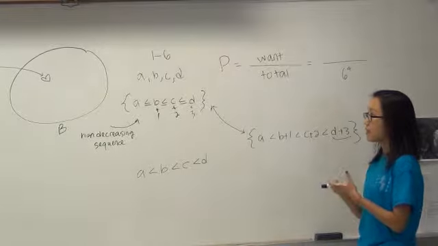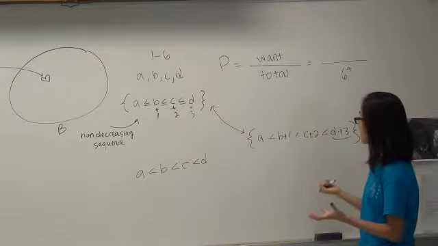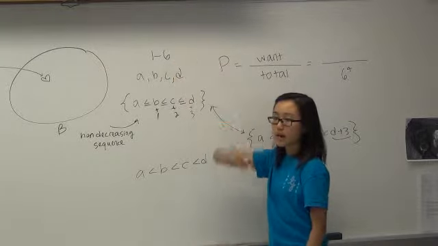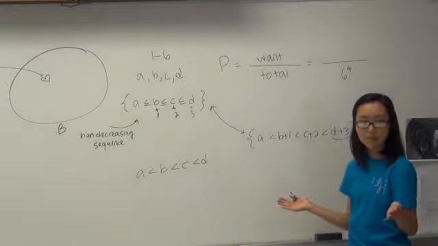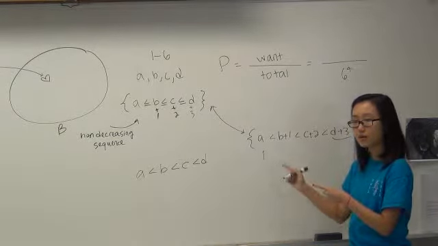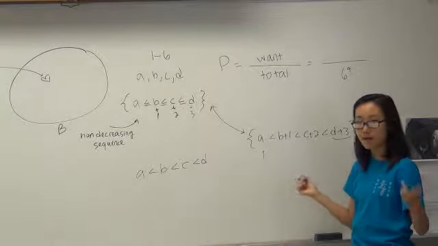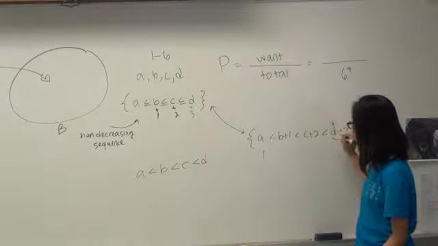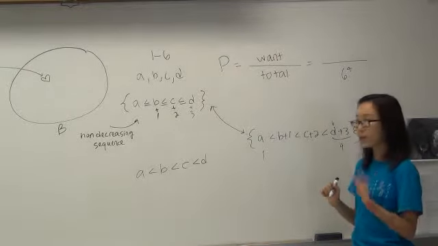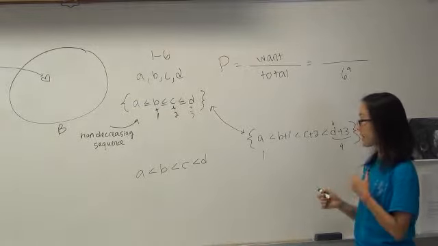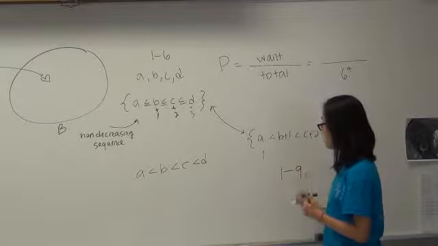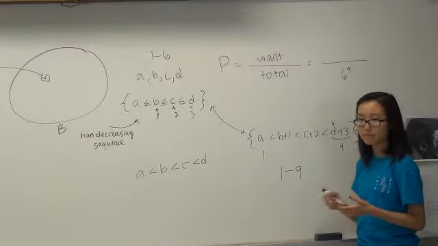So we begin by finding the range of numbers, because adding 3 to D changes the range of 1 to 6. Now, what is the range for our numbers? The minimum number is still 1, right? A can be equal to 1. But what is the maximum number? 9, right? Because if D were equal to 6, D plus 3 would be equal to 9. So we have turned the problem into how many increasing sequences are there with the numbers 1 through 9 with 4 elements.